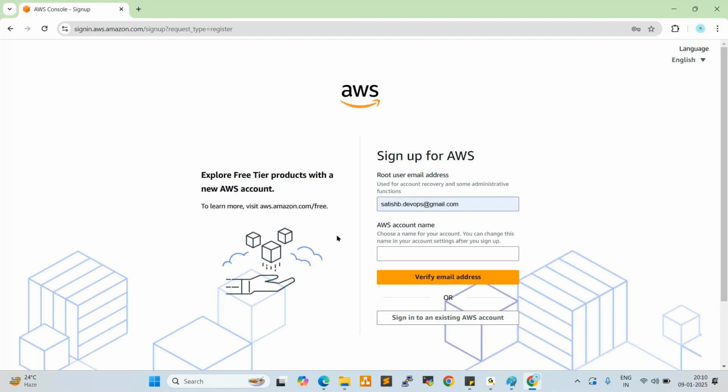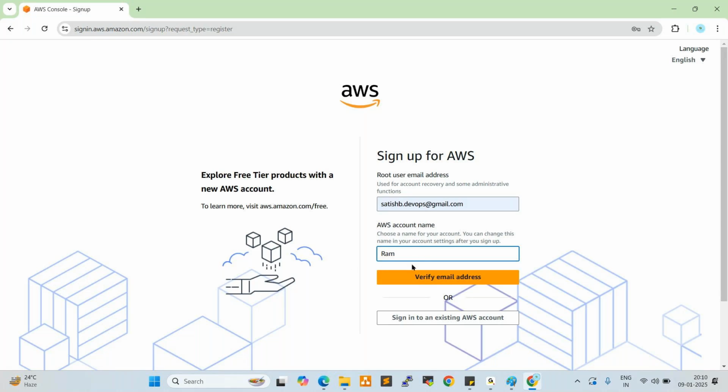Once you click on this, it asks you to provide your email address. So you need one Gmail account. You need to provide the Gmail account and an AWS account name. You can give your short name or full name, whatever name you want. After that, click on verify email address. Once you click on it, you will get a verification code in your Gmail account.